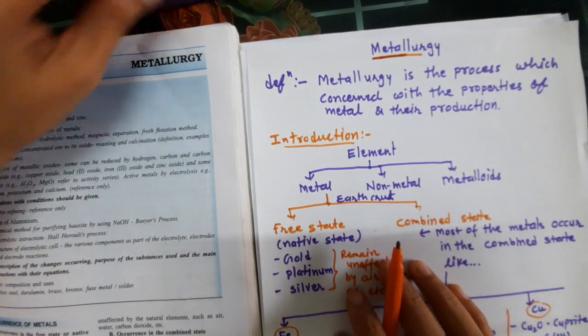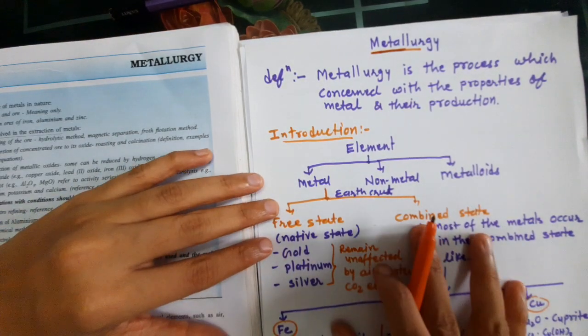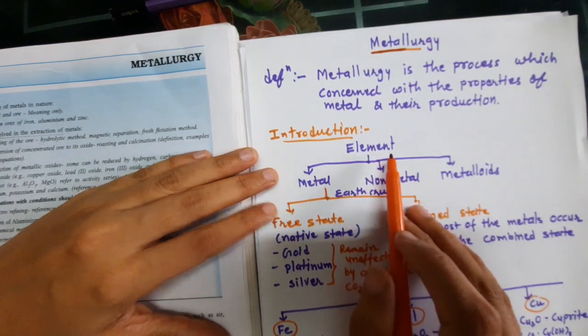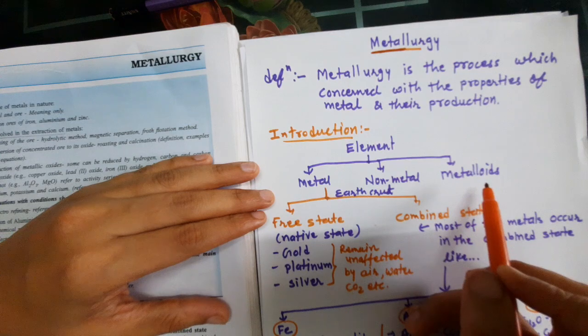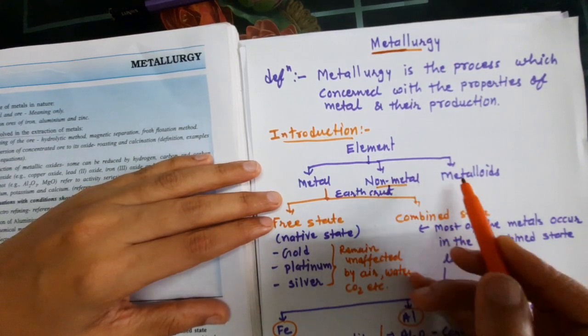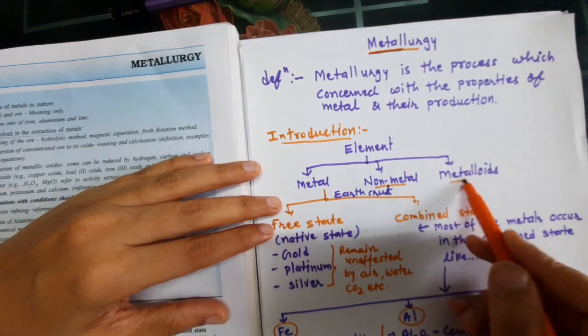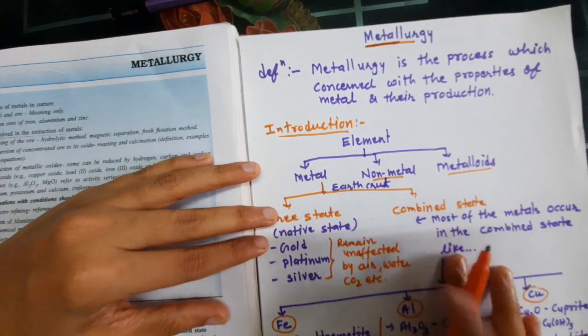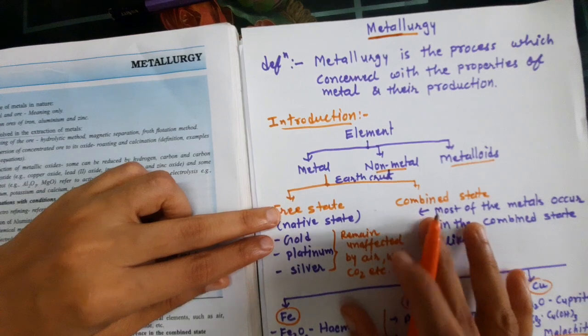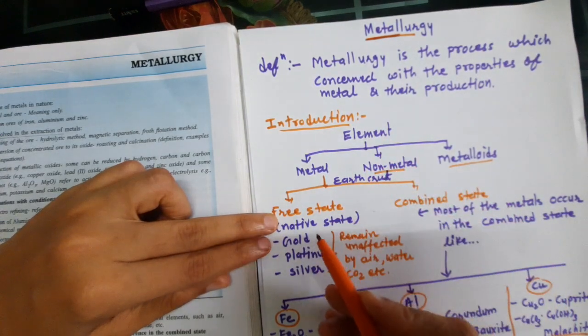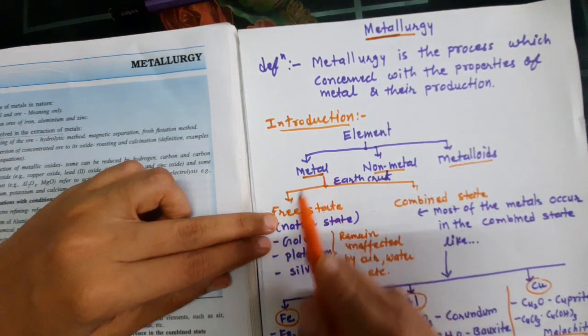Now, first of all, let's start the introduction. We know there are three types of elements: metals, non-metals and metalloids. Non-metals and metalloids you know very well, you already learned about metals and non-metals in 9th standard. Now, because we are learning about metallurgy, we learn only about the metal.